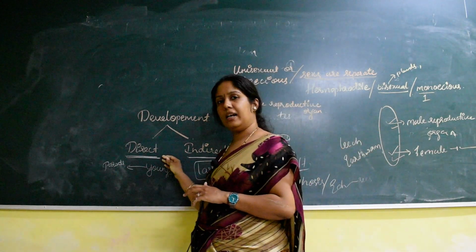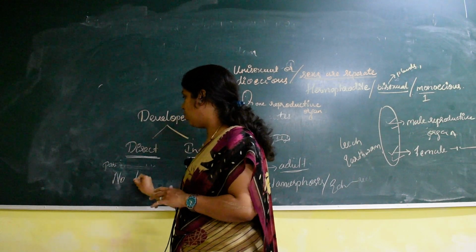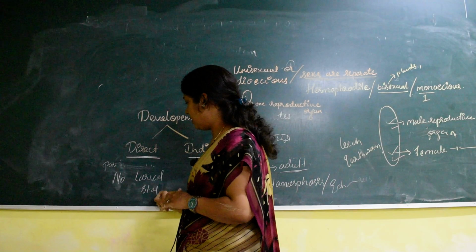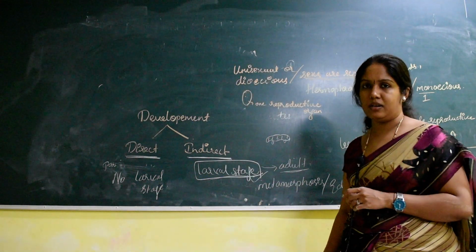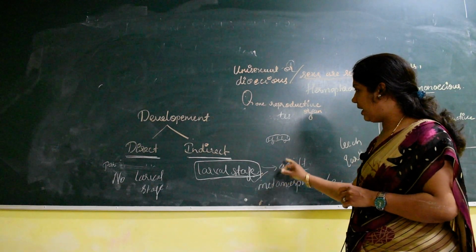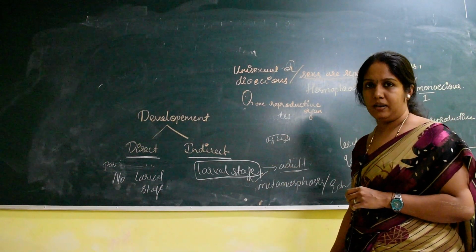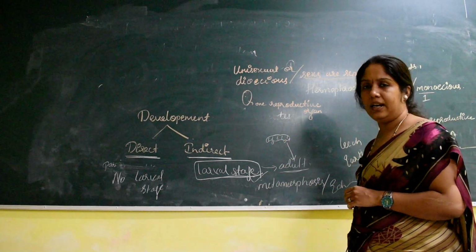Whereas in the direct type, there is no larval stage. Hence the offspring, whatever is obtained, is exactly similar to its parent. But in the indirect type, when the egg is hatched, it produces a larva that is not similar to its parent, and later this larva converts into an adult.